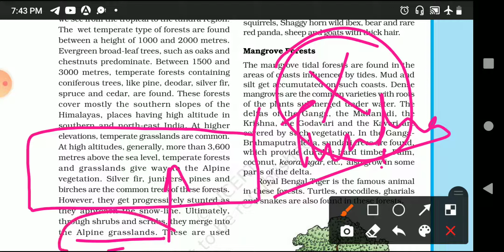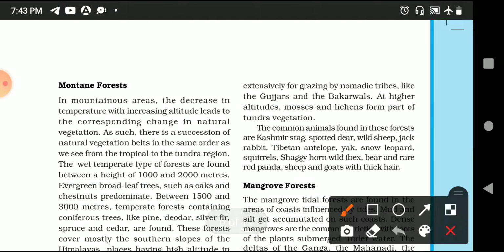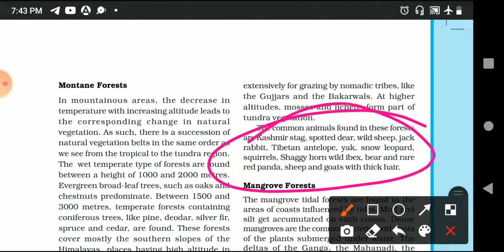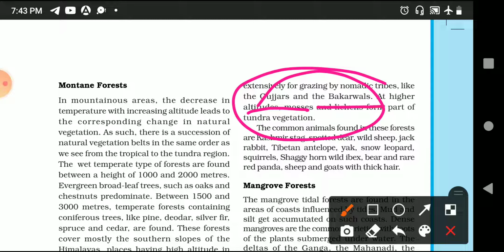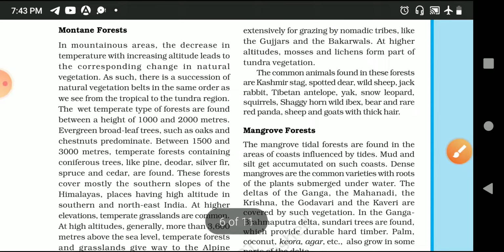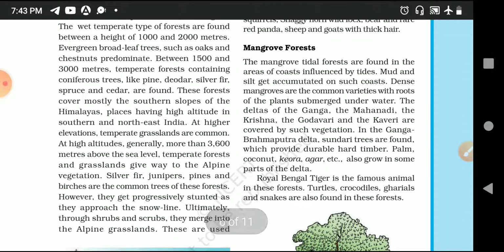In alpine grassland, the animals to be seen here are red panda and snow leopard. So this is all the information which is given here. You can go through it. Okay. Third, this is also important. Pastoral nomads. The name is very important. Gujjar and Bakrawals. These are the two tribes which come in the example of pastoral nomads. Okay. Now coming to the next forest, that is mangrove forest. Mangrove forest, or a tidal forest, it is also referred to.